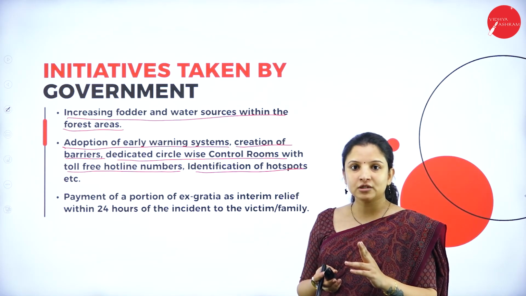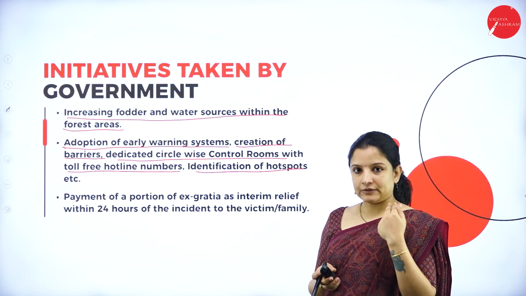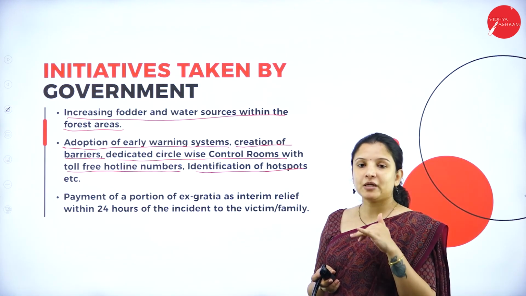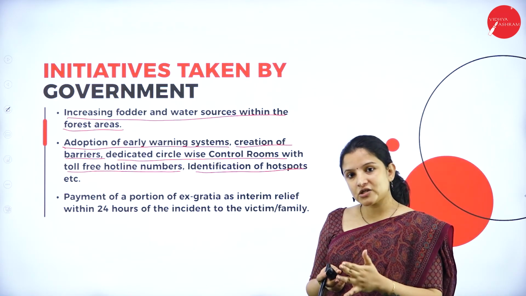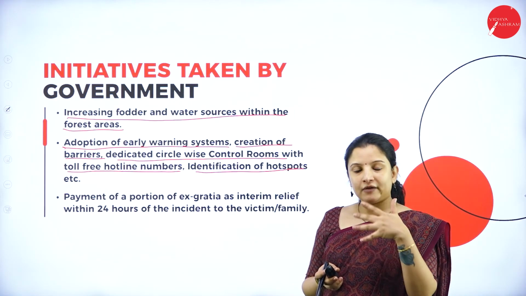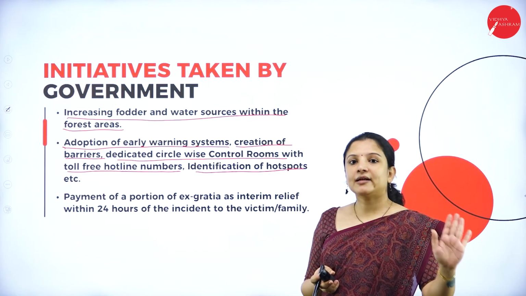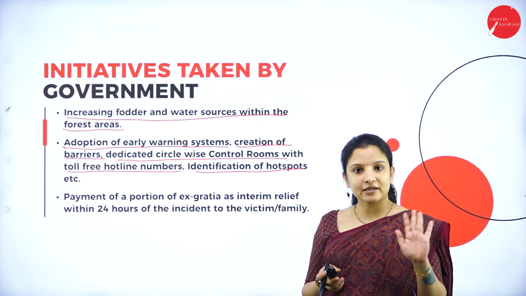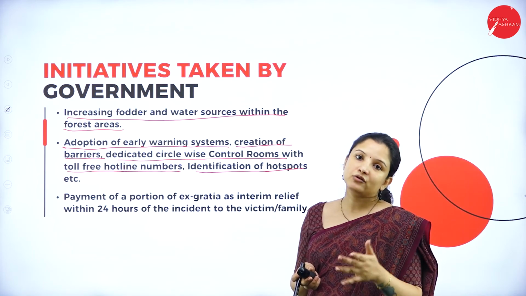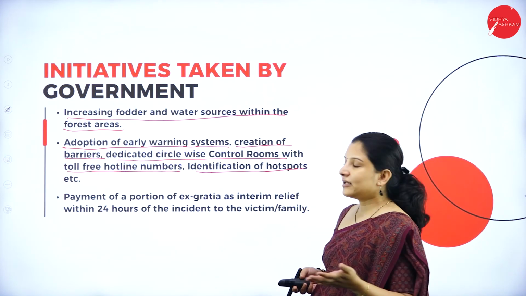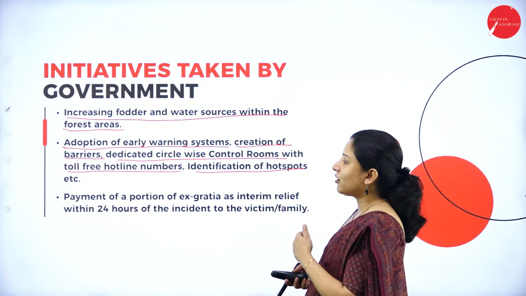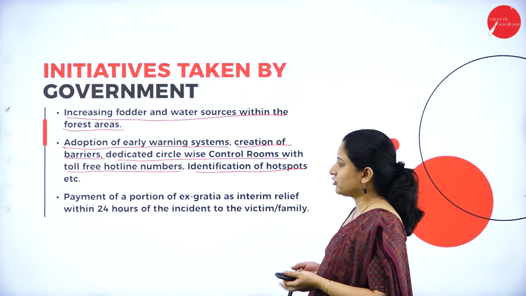There, control rooms with 24/7 phone facility, so that people can immediately call and alert the officials, so that the officials can come and do whatever is needed to send that animal back to its habitat, so that people will not have to directly intervene with those animals, and human wildlife conflict can be prevented. So all these methods can also be adopted.